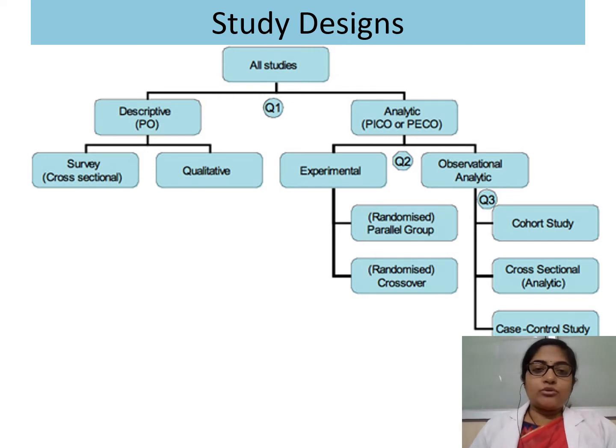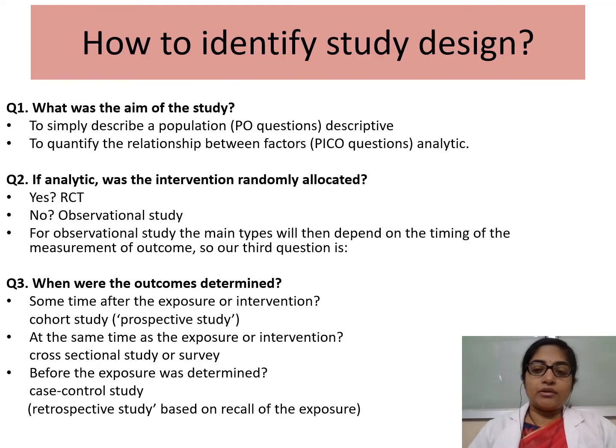So these are the different types of study designs, and how do we identify a particular study design? Let us talk briefly about that. The first question we want to ask ourselves is, what was the aim of the study? If it is simply to describe a population, that is a descriptive study. And if it is to quantify the relationship between factors, it is an analytical study. The second question is, if it is analytical, was the intervention randomly allocated? If the answer is yes, it is a randomized control trial. If the answer is no, it is an observational study.